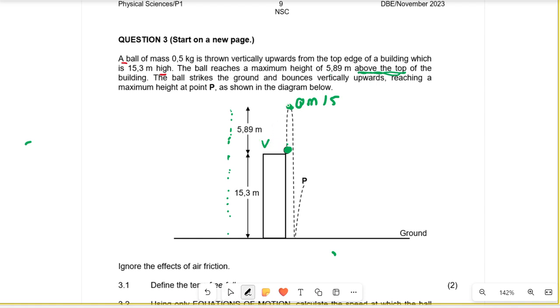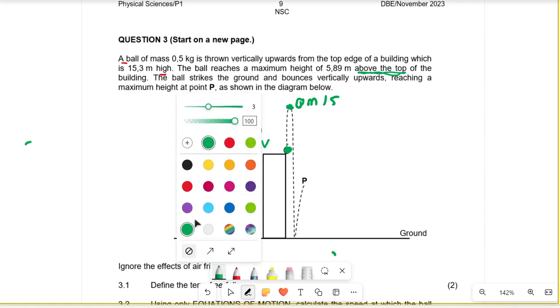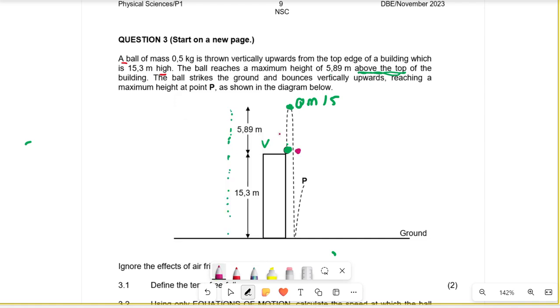Now the speed of the ball when it passes at this point here. Yes, ma'am. Sir, may you please fix your mic? Sounds better. Now it's fine.